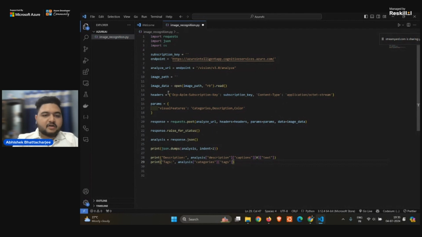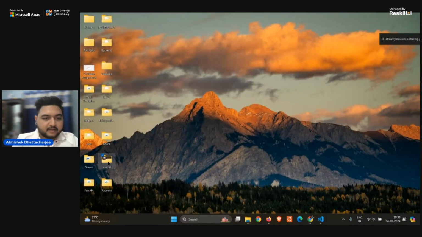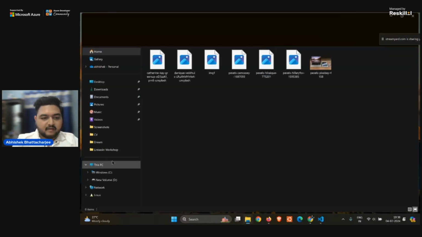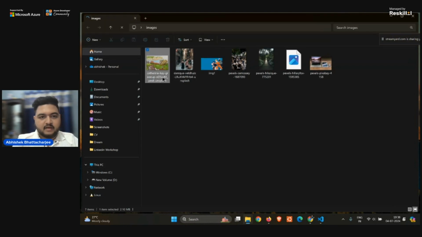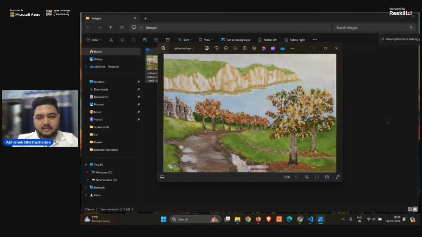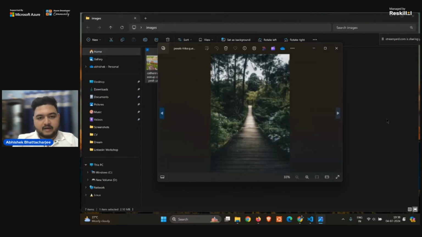I was just now talking about the image path. So what should the image path be? Before giving the image path, I need some images for assessment. So I will just copy this image folder. I will show you. It has lots of images. I'll be analyzing these images. I have kept some images in advance. These are the images that we'll be analyzing.